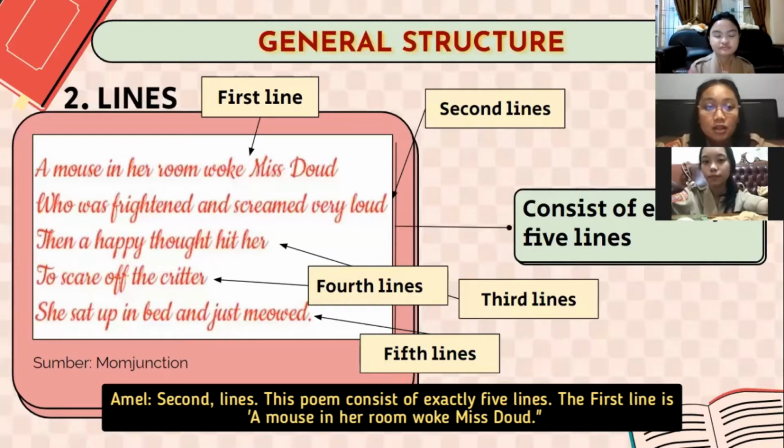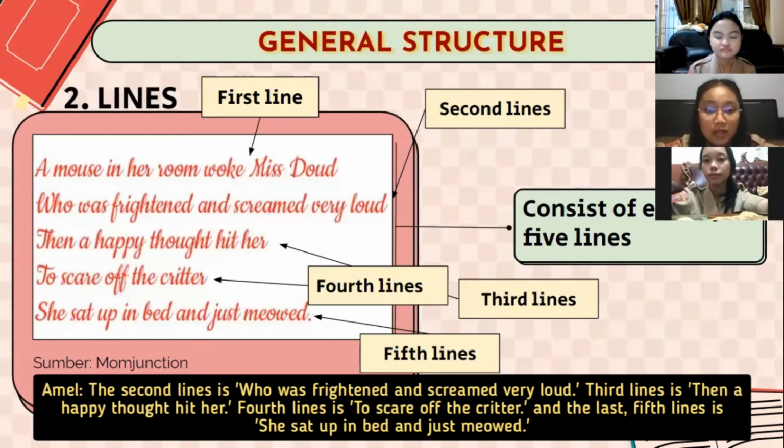First line, it's the mouse in her room woke Miss Doe. Second line, it's the who was frightened and screamed very loud. Third line, it's the then a happy thought hit her. Fourth line, it's the to scare of the critter. And the last, 5th line, it's the she sat up in bed and just meowed.